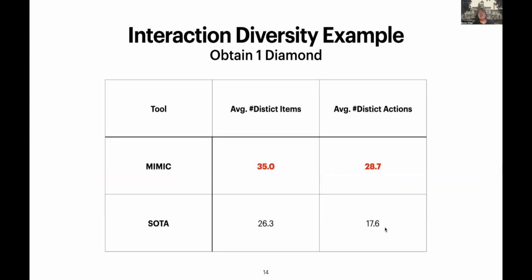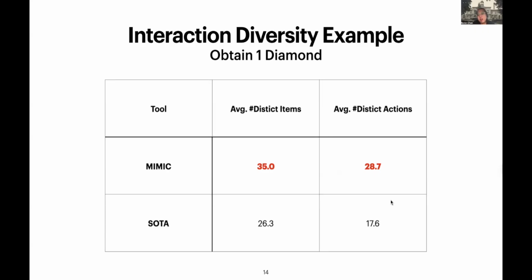And then we collected the average distinct items and average distinct actions interacted with by Mimic and the SOTA 2 during the solutions. And in the metrics, we can find that Mimic actually has higher values in both of the metrics, which shows that Mimic has higher interaction diversity than the SOTA 2.